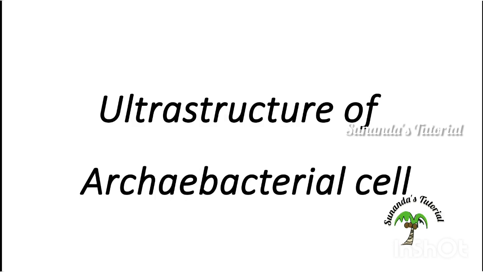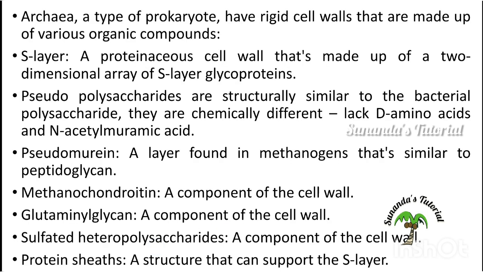Next, ultrastructure of the archaebacterial cell. Archaea is a type of prokaryote, but they have rigid cell walls made up of various organic compounds. One is called the S layer, which is a proteinaceous layer containing glycoproteins. Then pseudopolysaccharides, which are similar to bacterial polysaccharides, but in some respects the archaebacterial cell wall is different as they lack D-amino acids and N-acetylmuramic acid, which are present in the bacterial cell wall.